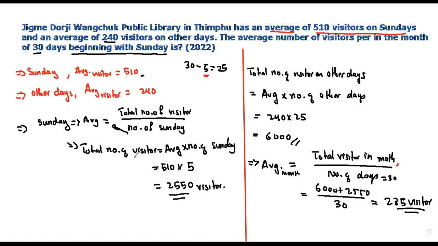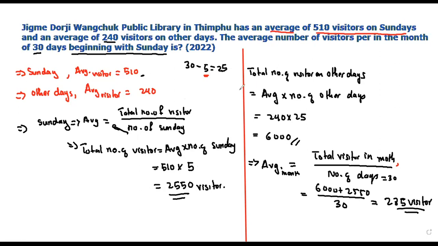So total number of visitors on Sundays will be the average times the number of Sunday visitors. When you multiply this, you will get 2,550 visitors. Then similarly, you have to do it for the other days.